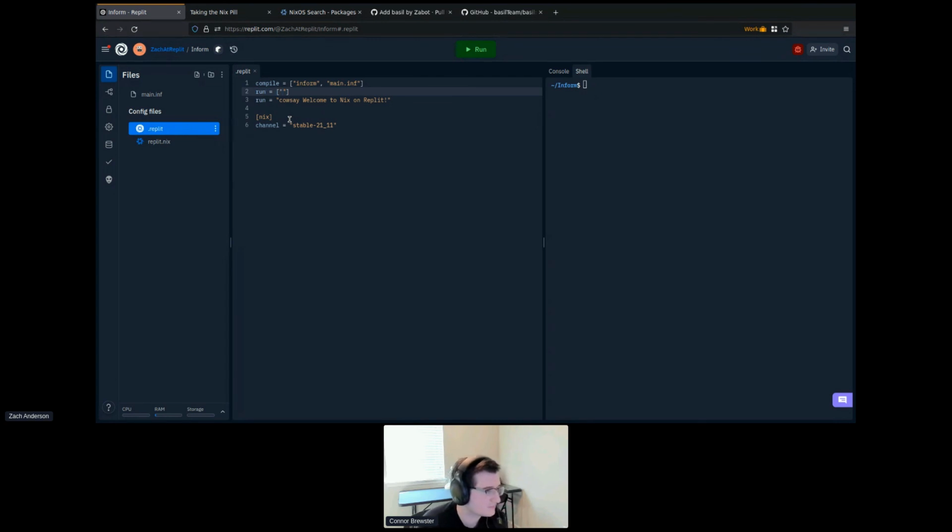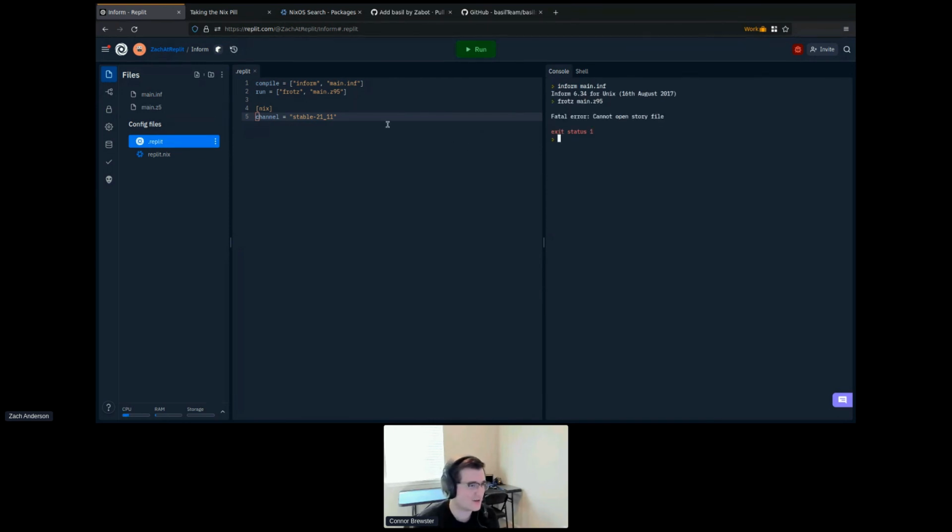And then when you run an Inform REPL, you run, what was the name of that? Frotz. Frotz on the output, which is main.z5, I believe. That was Z5. And so now I run this REPL, and hey, look at that.